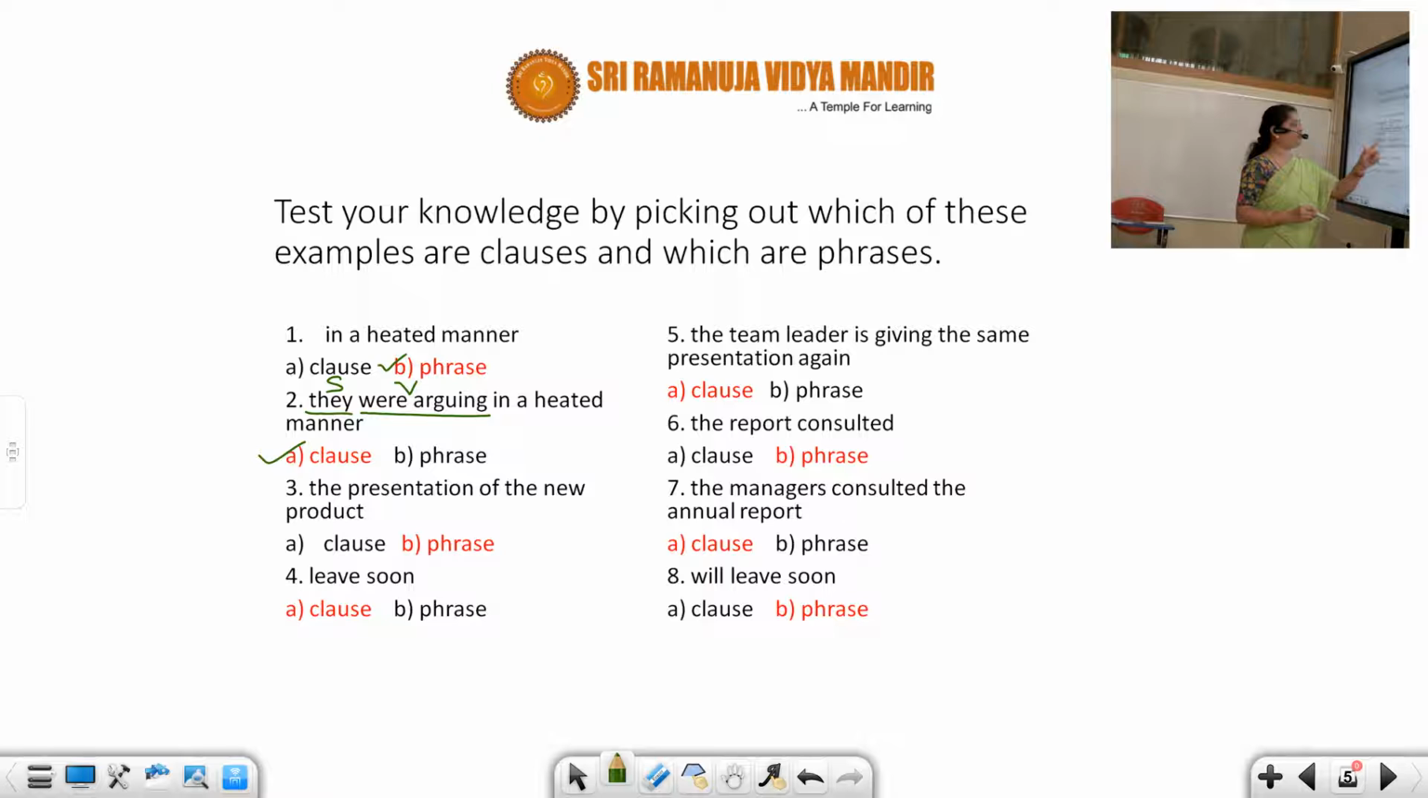The presentation of the new product. Where is the subject and where is the verb? So it's a phrase. Leave soon. Look into that sentence carefully, students. Leave soon. Now, most of us will get confused that it is a phrase because you think there is no subject. But in an imperative sentence, the subject is implied. I've told you previously, students, in imperative sentences the subject you is hidden. You leave soon. It's an order. It's an imperative sentence.